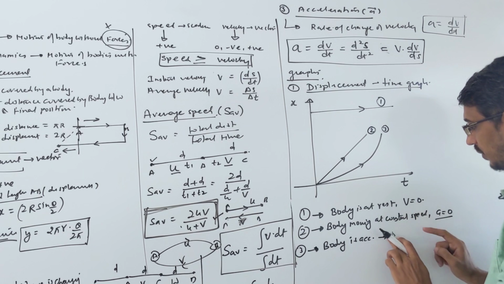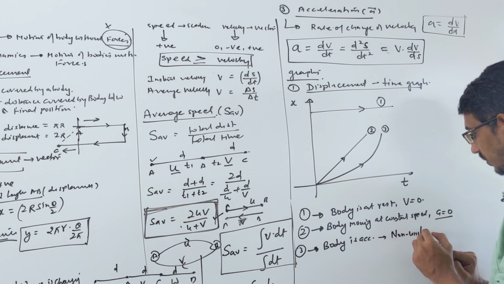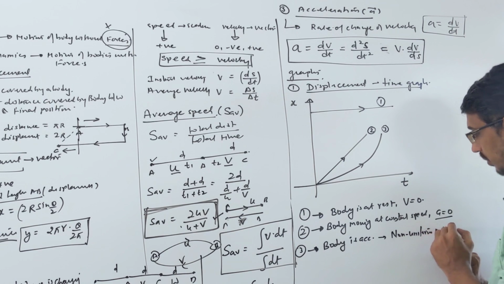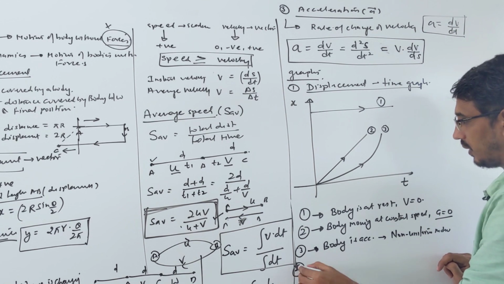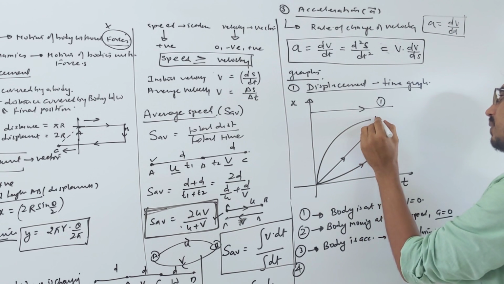This was a uniform motion, you can write it here, I don't have space. This is an example of non-uniform motion. Here the body is accelerating, okay. Then let's draw a graph like this. This is graph number 4.